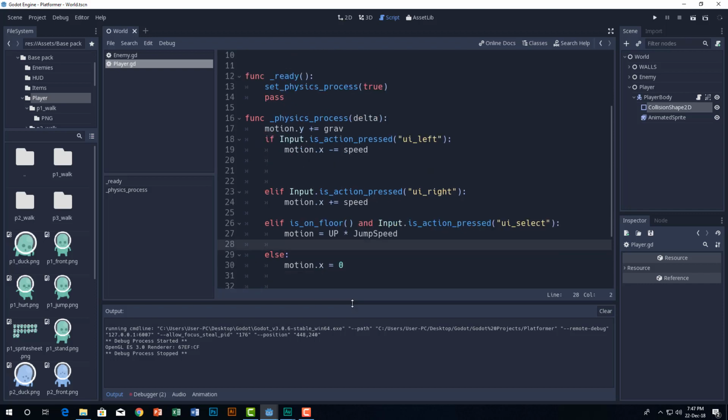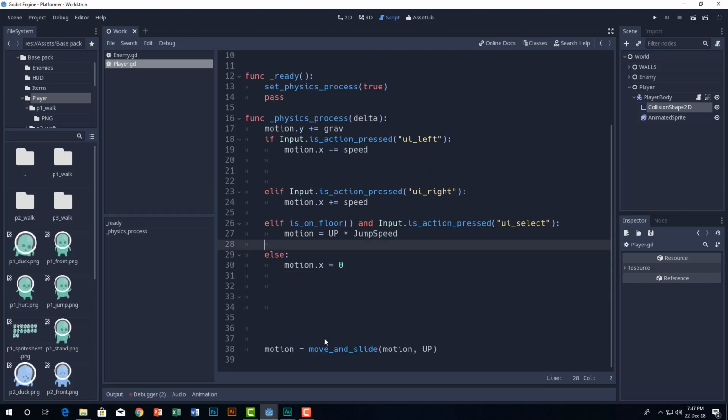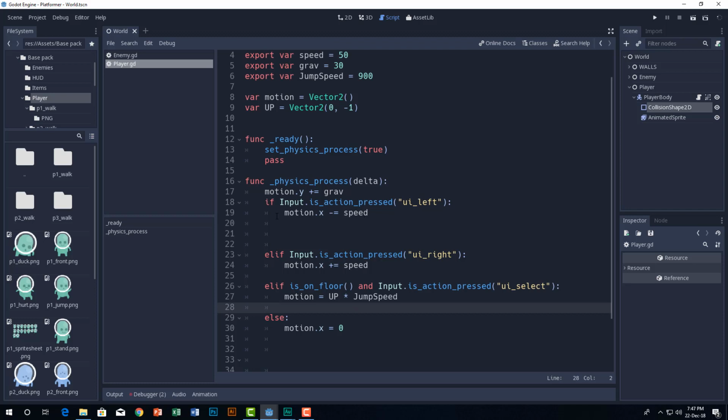Now, what if we want to call those animations, right? In our script here, you can see we need to call those animations.